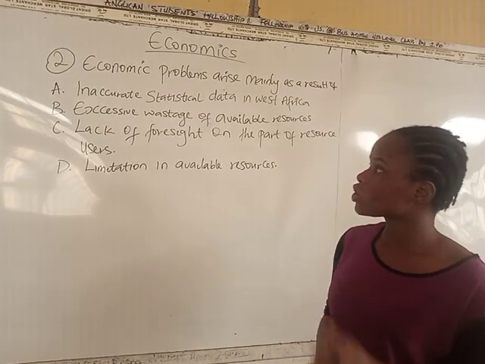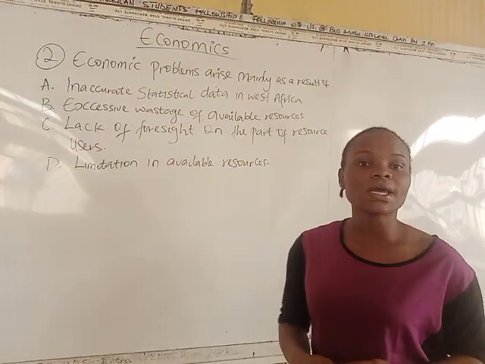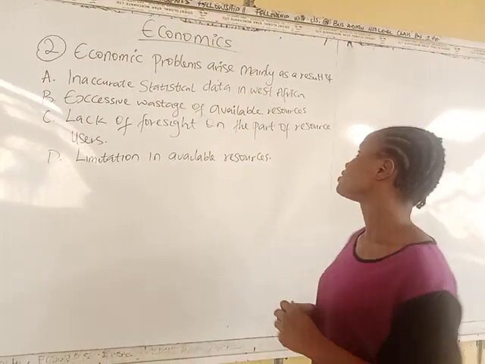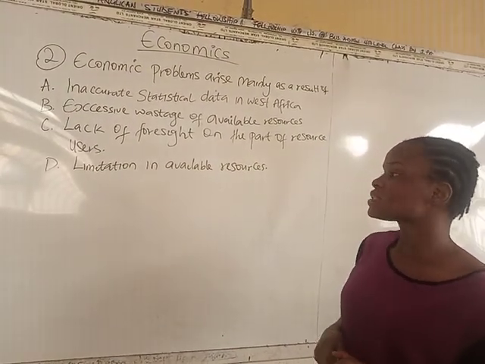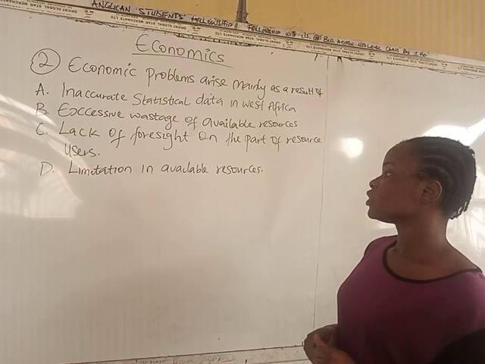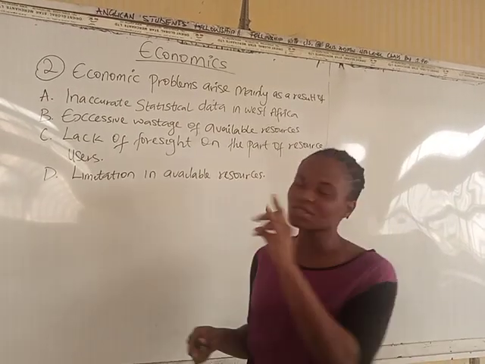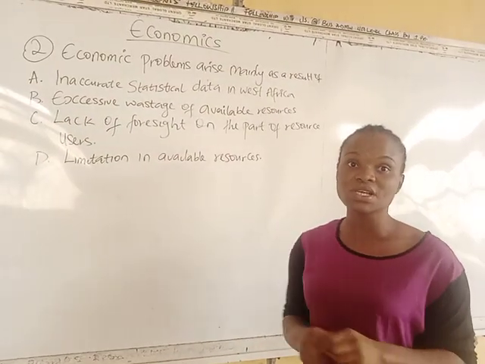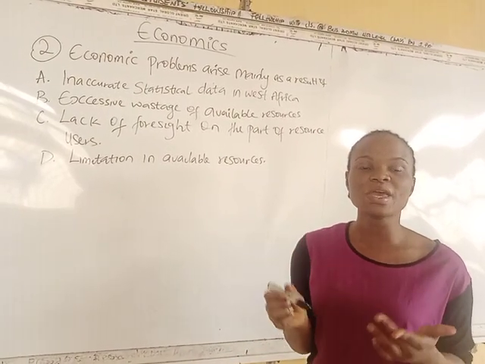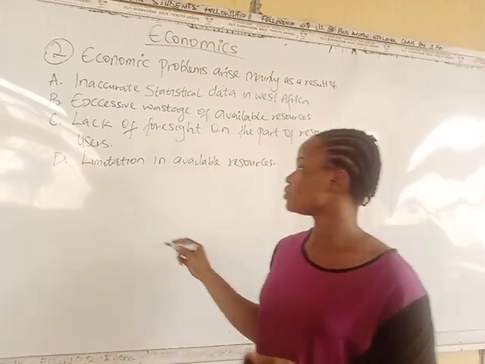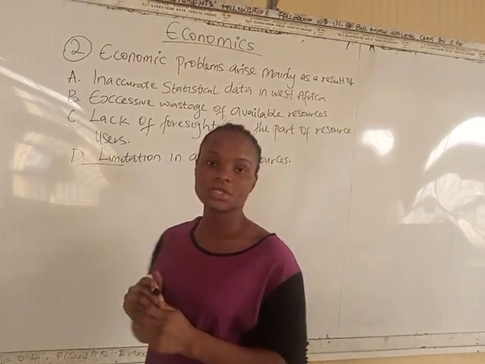Looking at all these options, there are economic problems that we are facing, but they said mainly as a result of. So our answer here is D. Why? Because economics deals with resources, and when there is a limitation in the resources, it is a main problem of an economy.